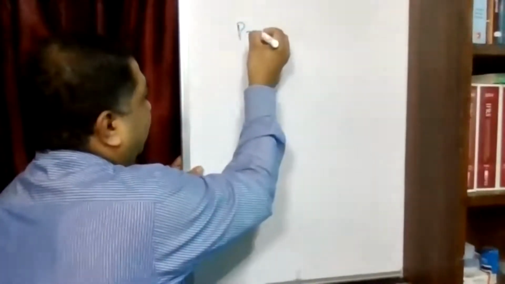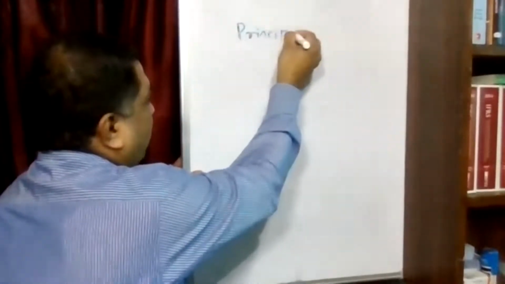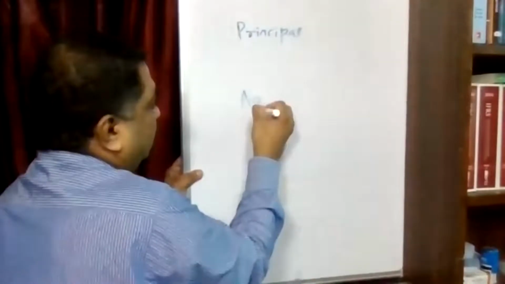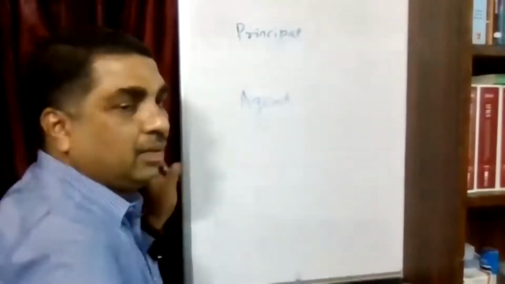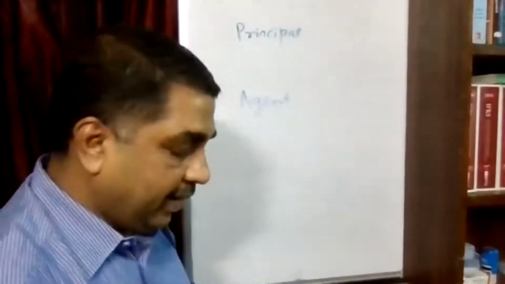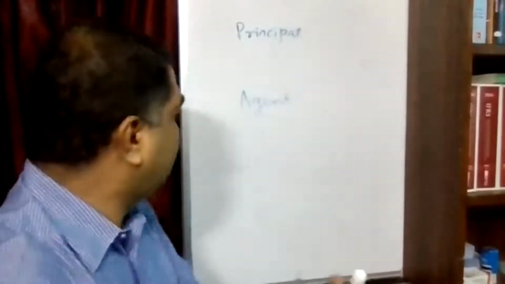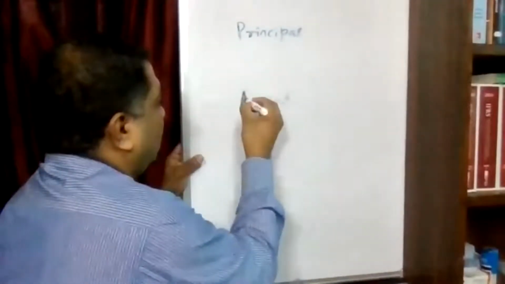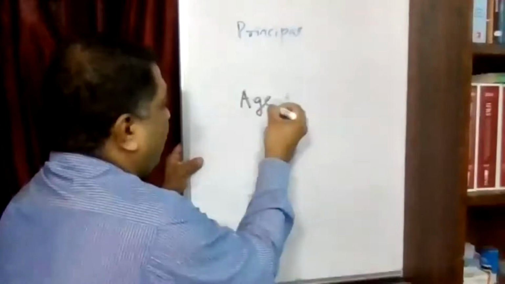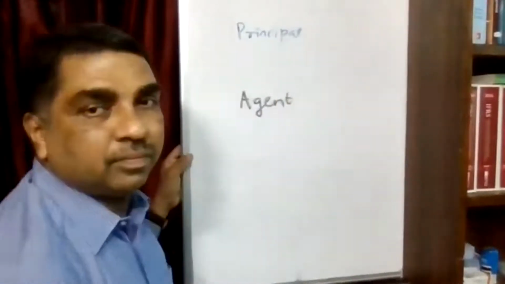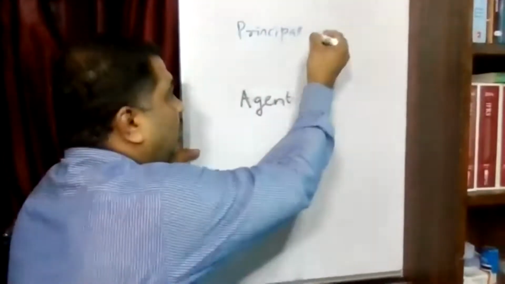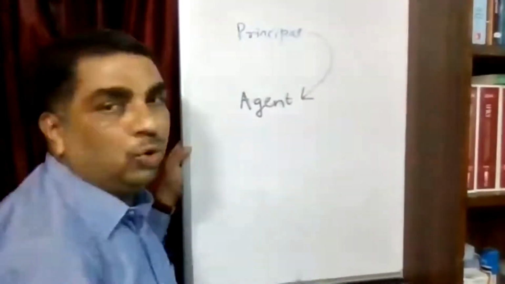Let us say principal and agent. Goods are supplied.